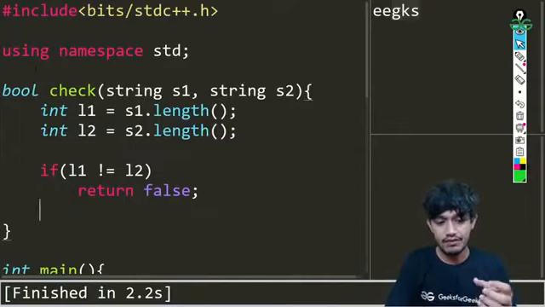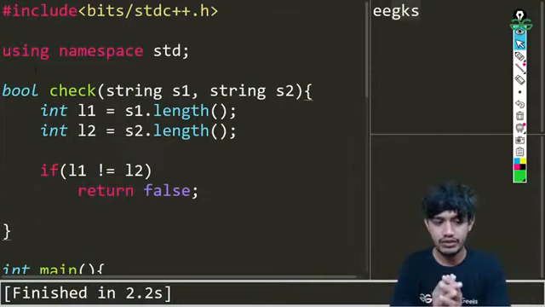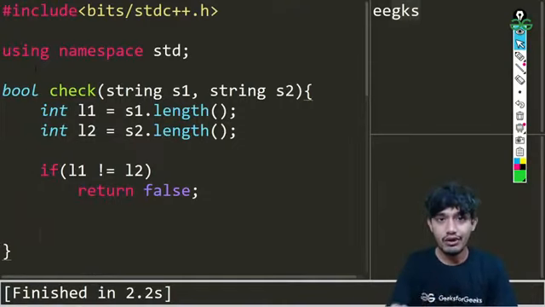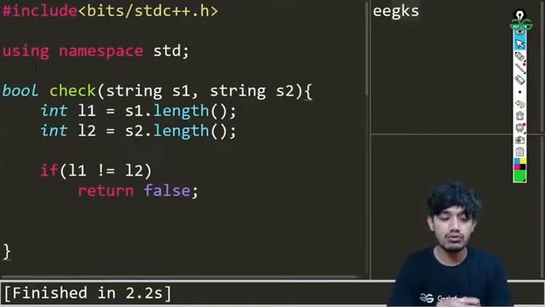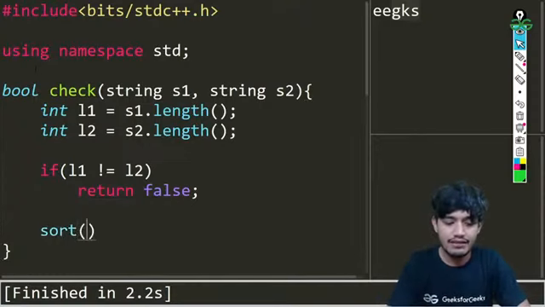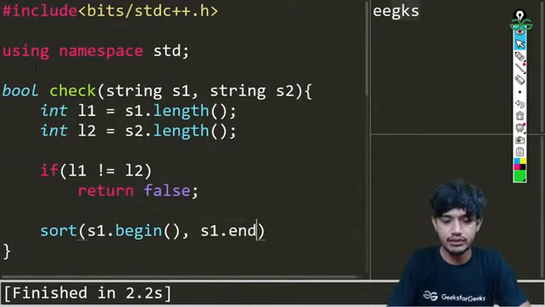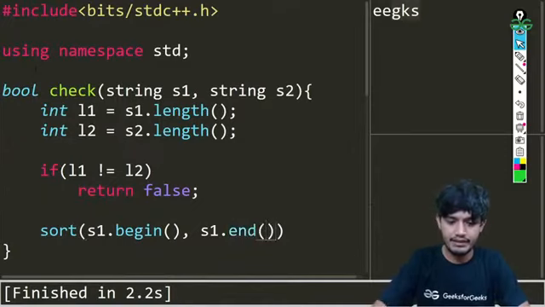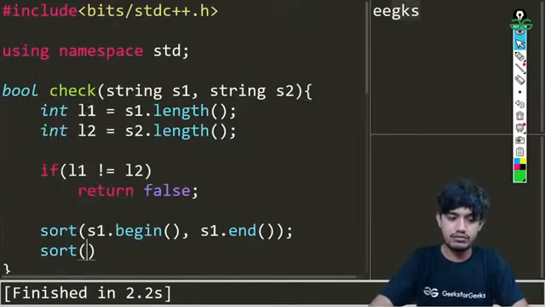Okay. Now, once they are not going into this condition, it means they are equal in length. So how will we be doing that? First we'll be sorting both of them. That's the way we are going to do it. So let us sort them. How will we be sorting them? We'll be writing the sort function, and then s1.begin() and s1.end(). This time don't forget to add parenthesis here. Okay. Now let us write the sort function for s2 also.